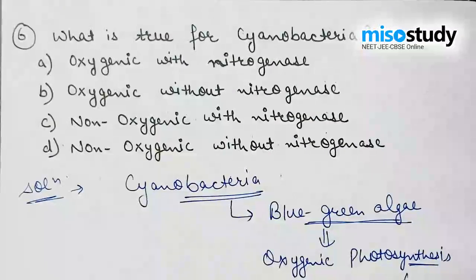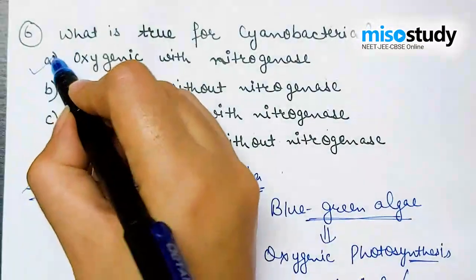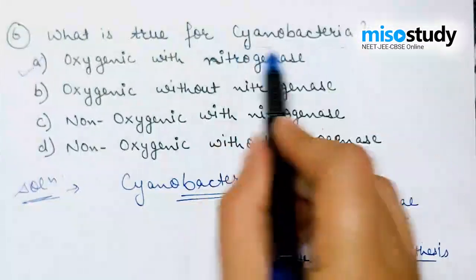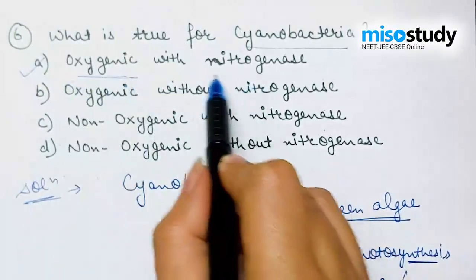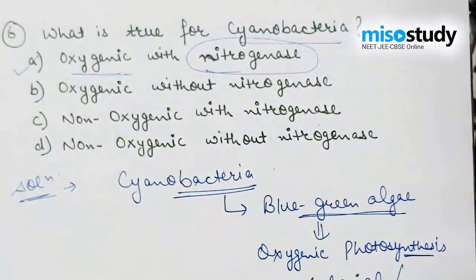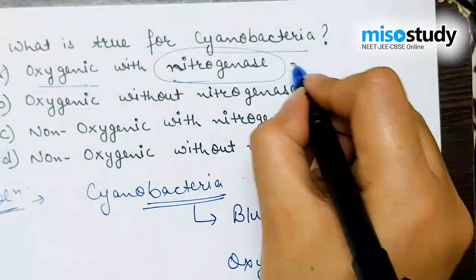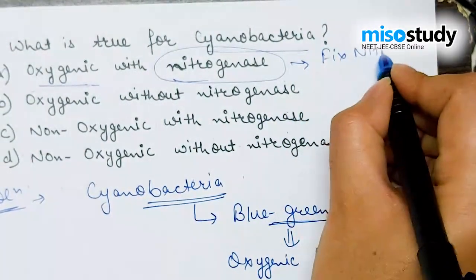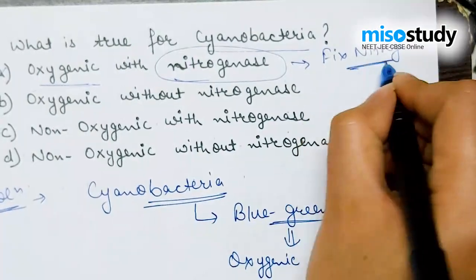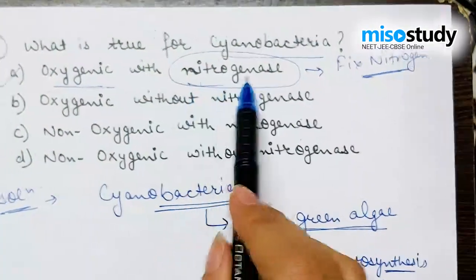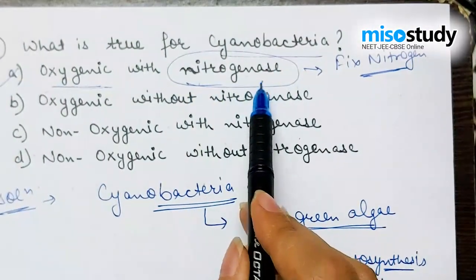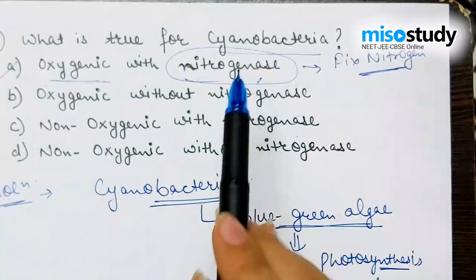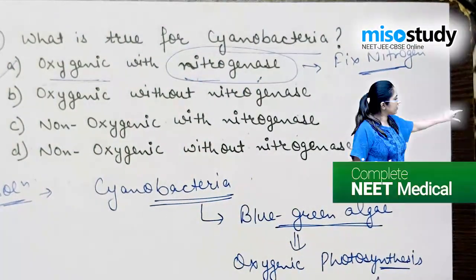So, after discussing all this, the right option in the question is option A, that is the cyanobacteria are oxygenic with the nitrogenase because they are able to fix nitrogen, and that fixation is due to the presence of an enzyme named nitrogenase. Let's move on to the next question.